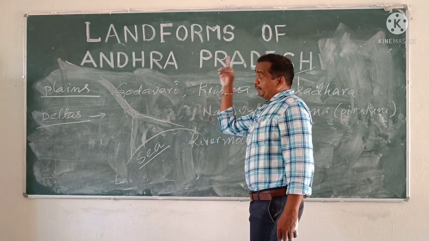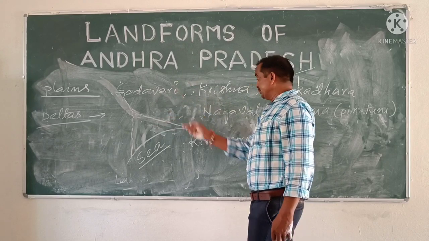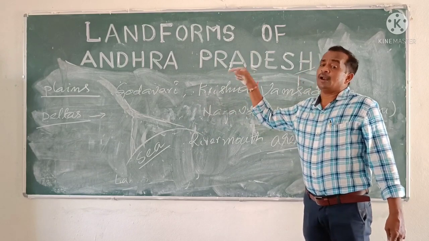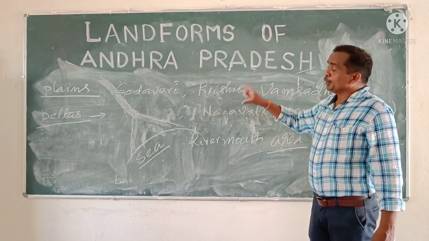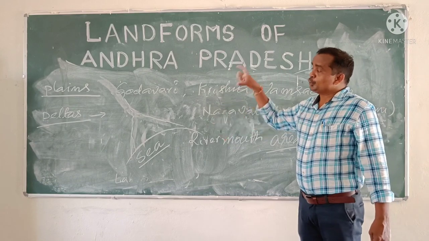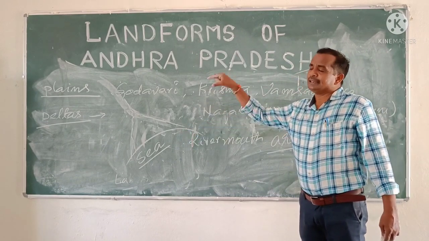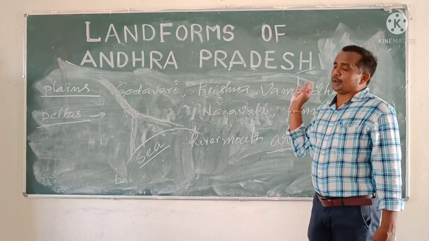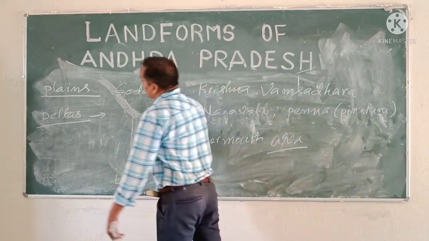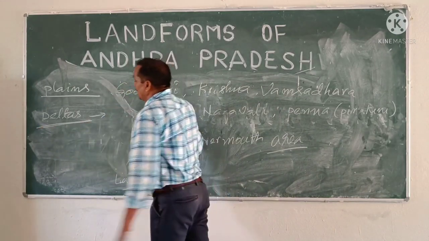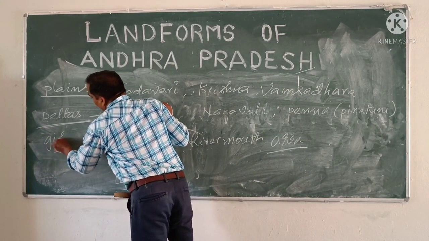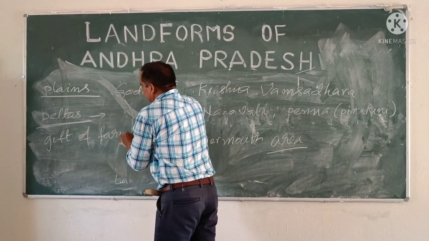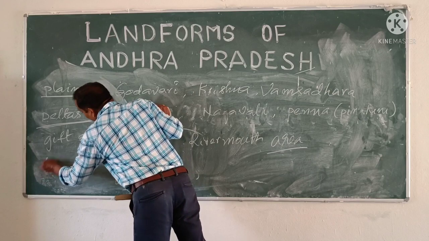These deltas are formed with very fertile soils like alluvial soils. Due to this fertility and more facilities, these areas support almost all varieties of crops for growing. So these delta areas are the gift of farmers, or gift of agriculture.